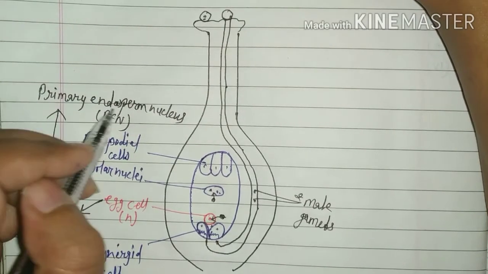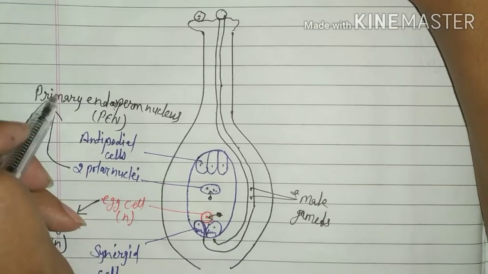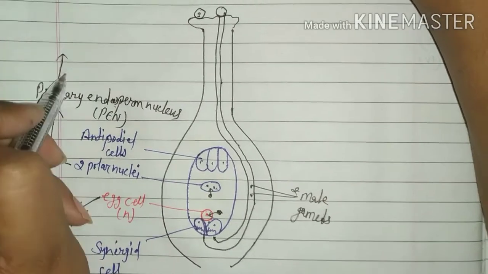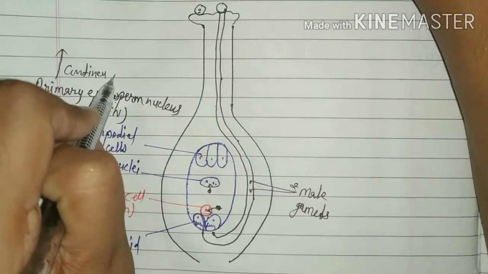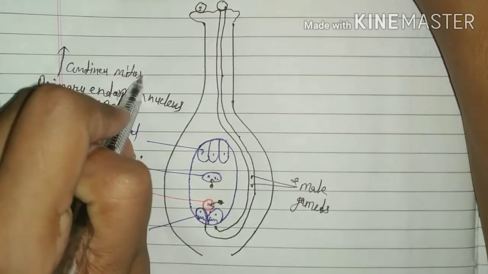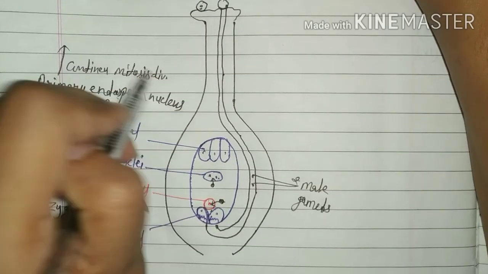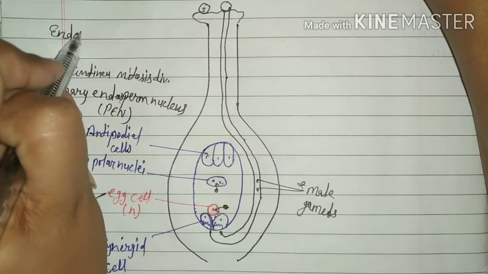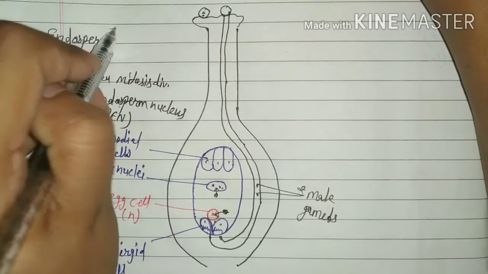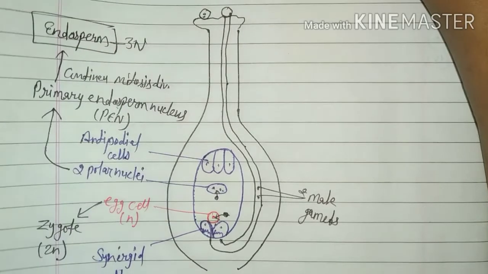Further, the primary endosperm nucleus divides by continuous mitotic division and forms endosperm, 3n condition.